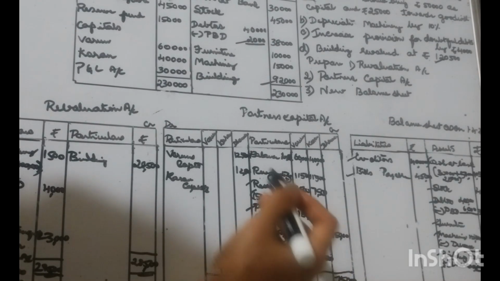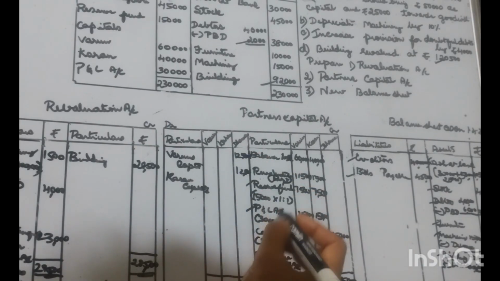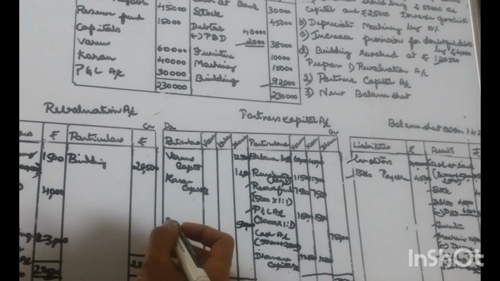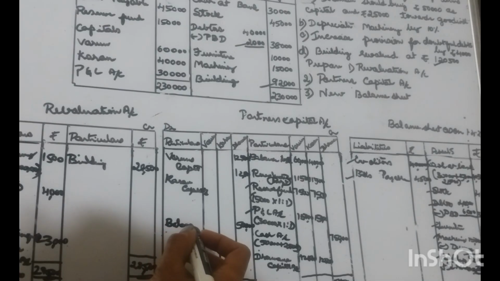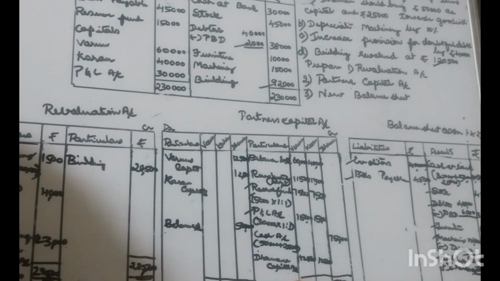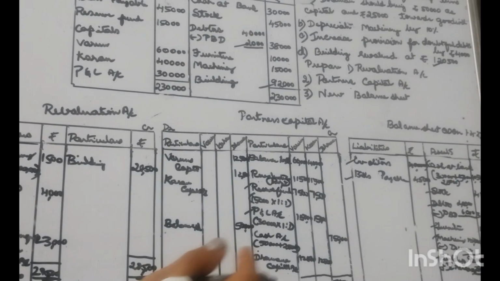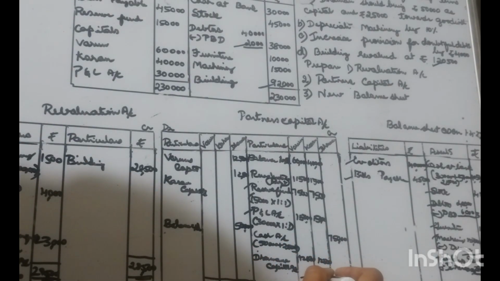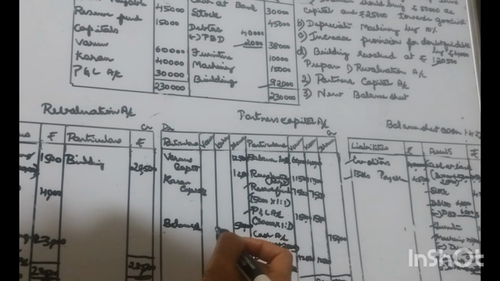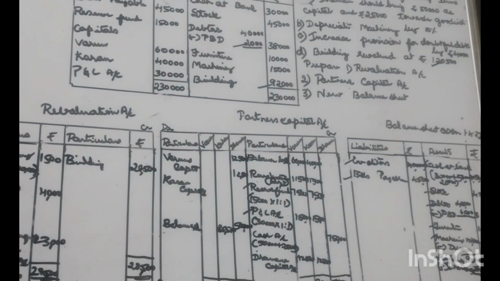From 75,000, as this goodwill amount is deducted, 50,000 is the closing balance carried down. Again, the total will be 86,500. Write the same total on the debit side also. There are no values to deduct. Write the same value as 86,500.